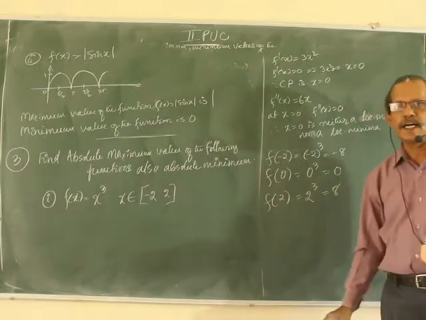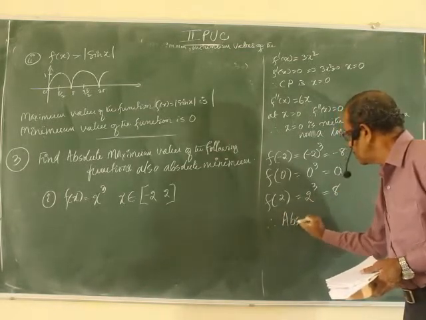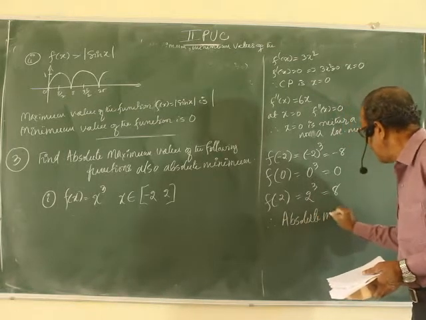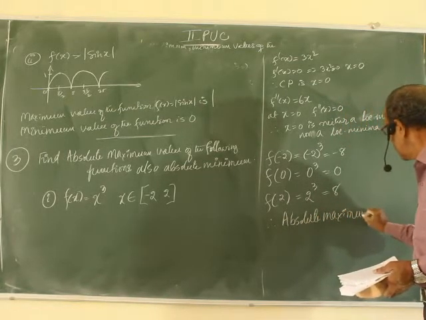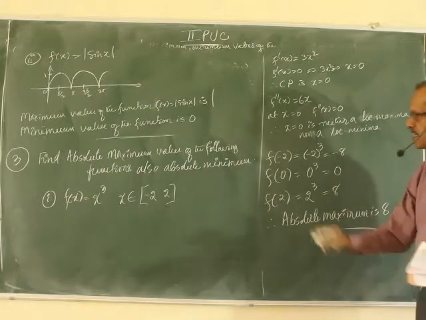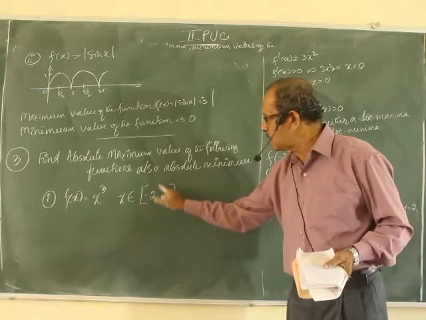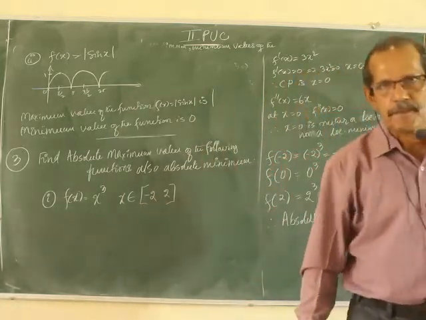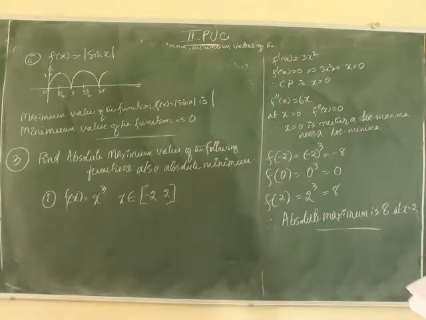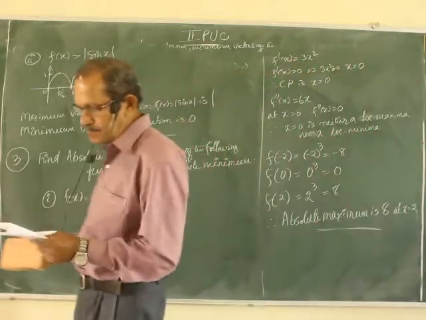Now tell me which is the largest one. It is 8. Therefore, absolute maximum is 8 at, let me give the point also, x equal to 2. In the interval, see the value in the end point of the interval, also at the critical points. Right? Absolute maximum.